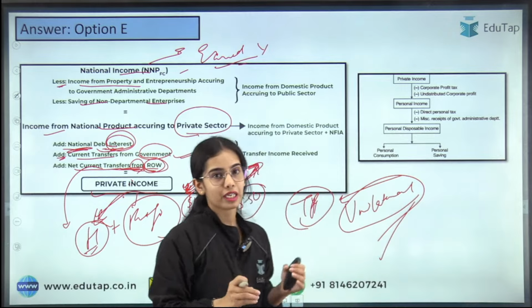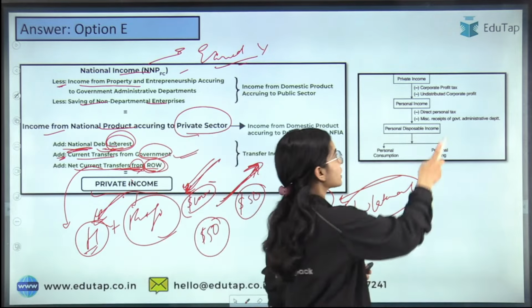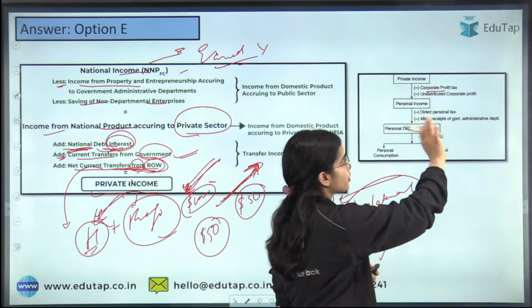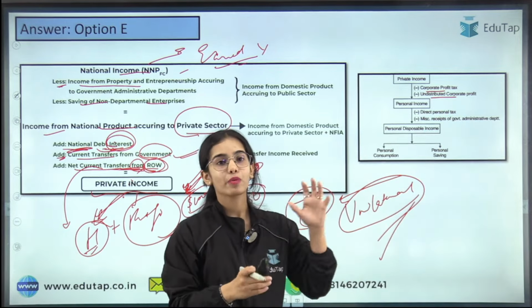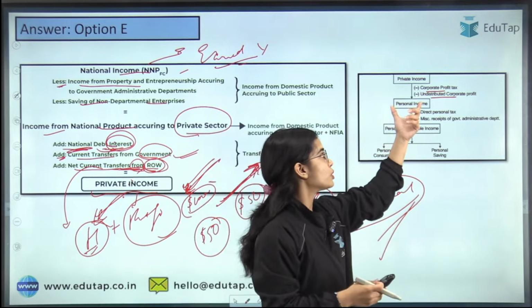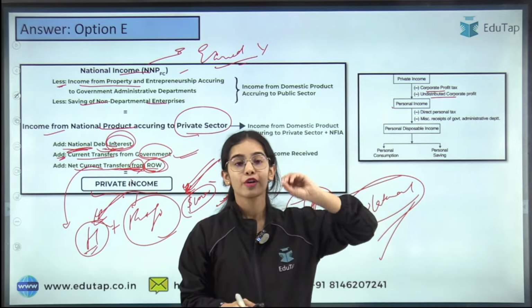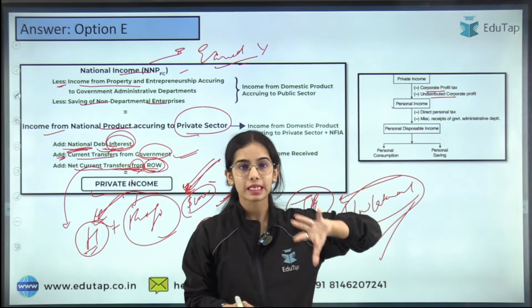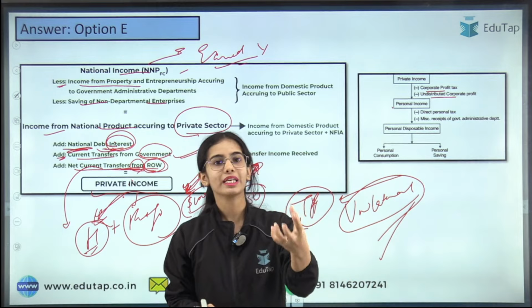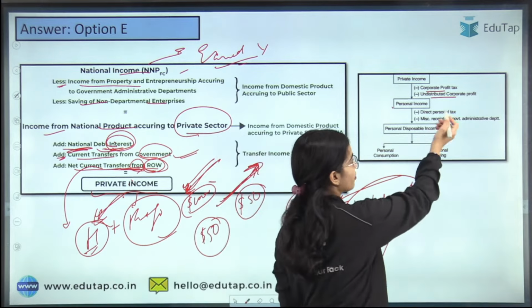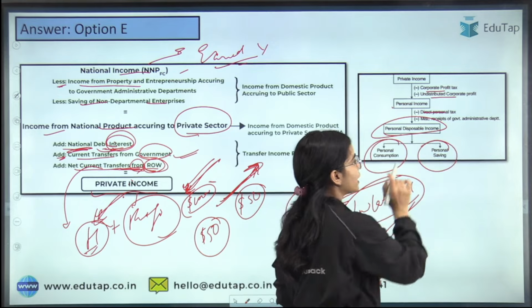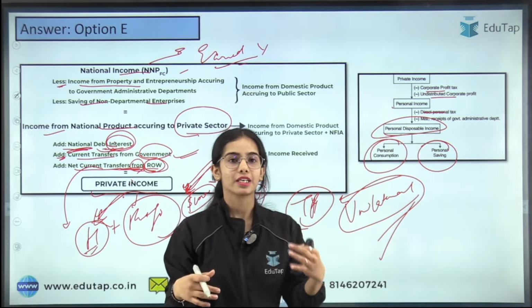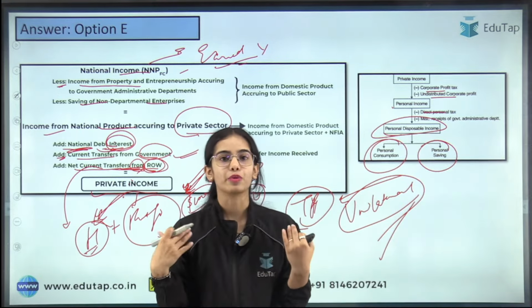From the private income, you have to deduct the corporate profit tax that the firms are keeping and the undistributed corporate profit that the firms are keeping, and whatever is left is going to the households in the form of personal income. From the personal income, you have to deduct the miscellaneous receipts and the direct taxes that are taken by the government. Then you come to the personal disposable income, that is the income that is going for consumption and saving purposes. This is the income that you can use.